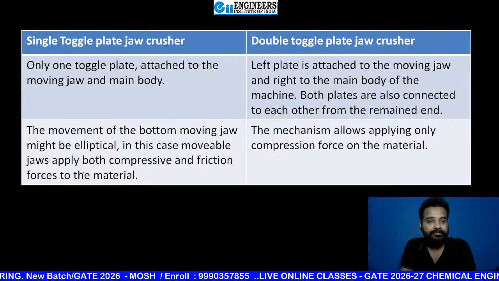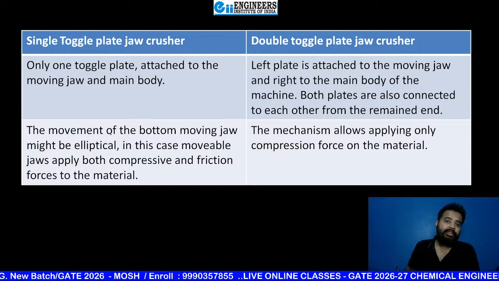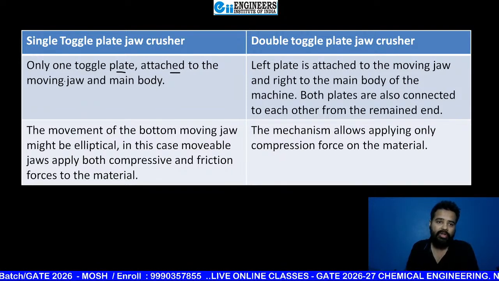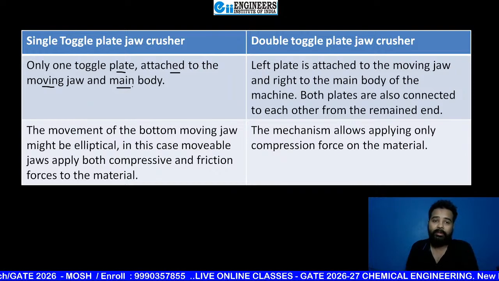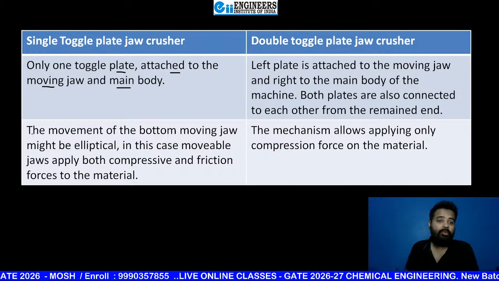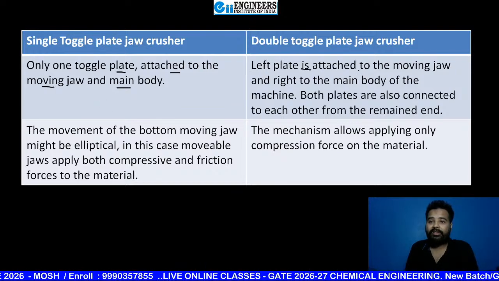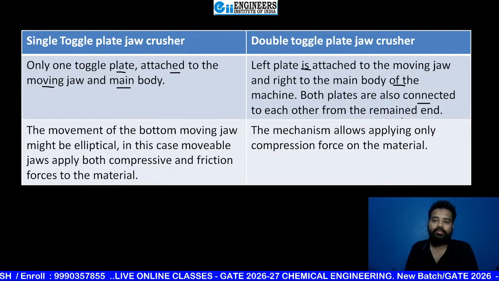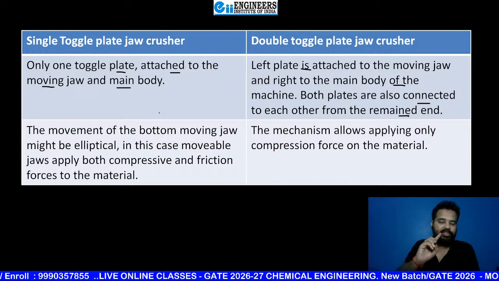Is it clear, beta? See, single toggle plate jaw crusher: only one toggle plate is attached to the moving jaw, that is the main body. But here, the left plate is attached to the moving jaw and the right to the main body of the machine. Both plates are also connected to each other from the remaining. Okay, first point is clear.